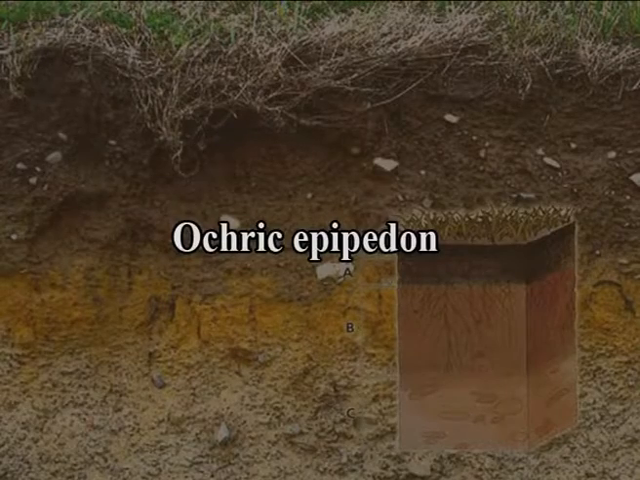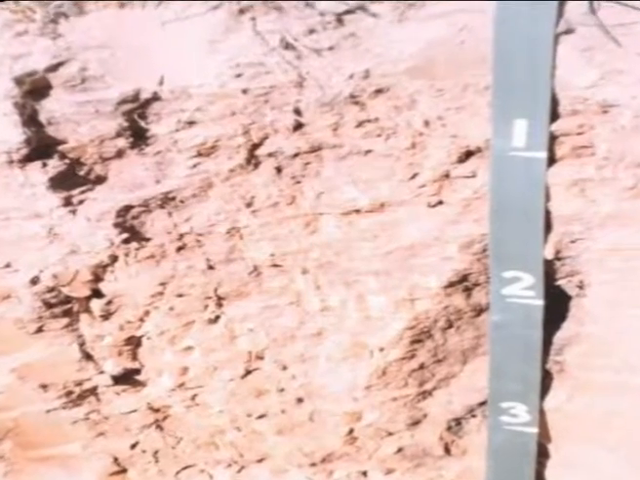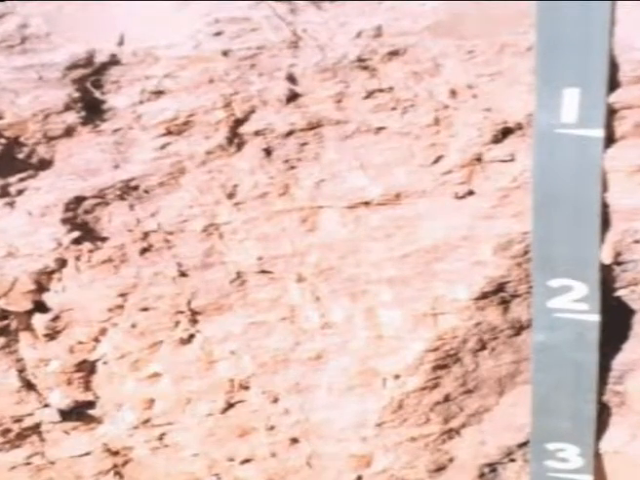Ochric epipedon, a thin or light colored horizon, common in arid and slightly developed soils, aridisols, entisols. It is too light in color, too low in organic matter, or too thin to qualify as another horizon.